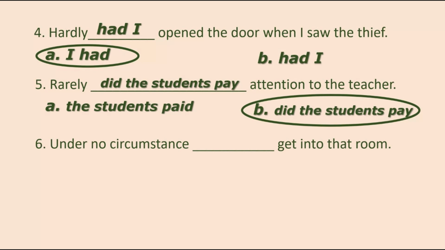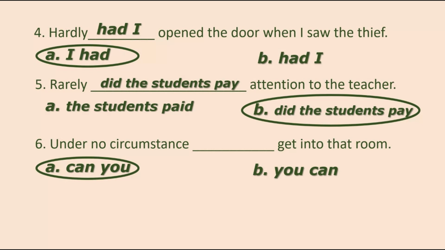Number 6. Under no circumstance blank get into that room. A. Can you? B. You can. Answer? It's letter A. Under no circumstance can you get into that room.